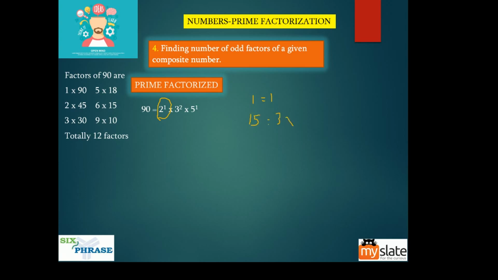Take 21. How can you write 21? 3 into 7. Take 45. How can you write 45? 5 into 9. So can you give me an odd number? 105. What is 105, guys?